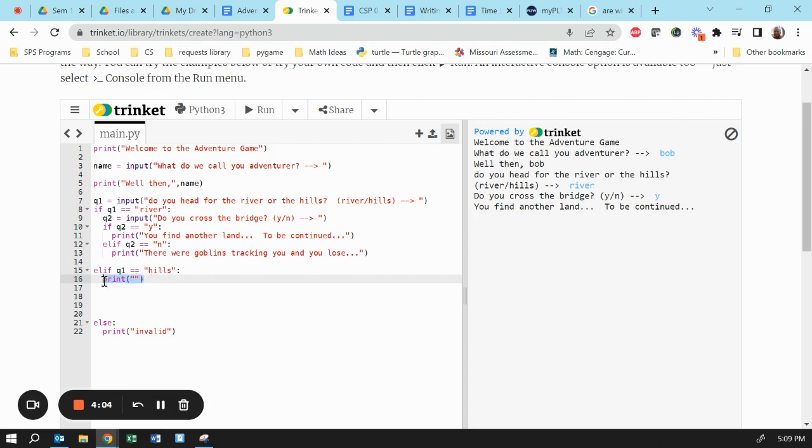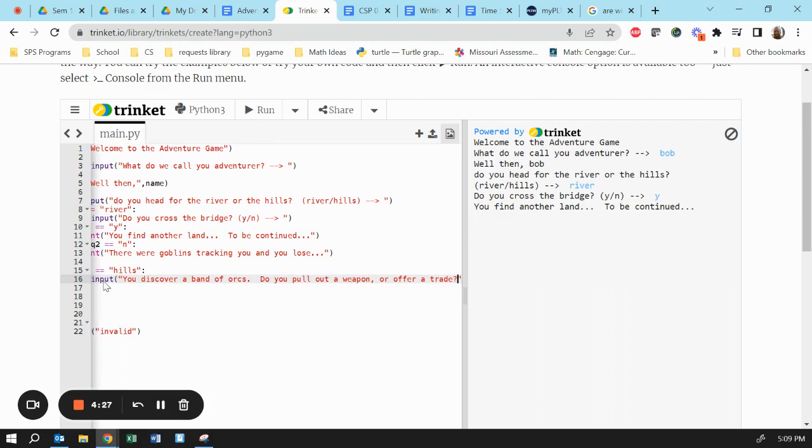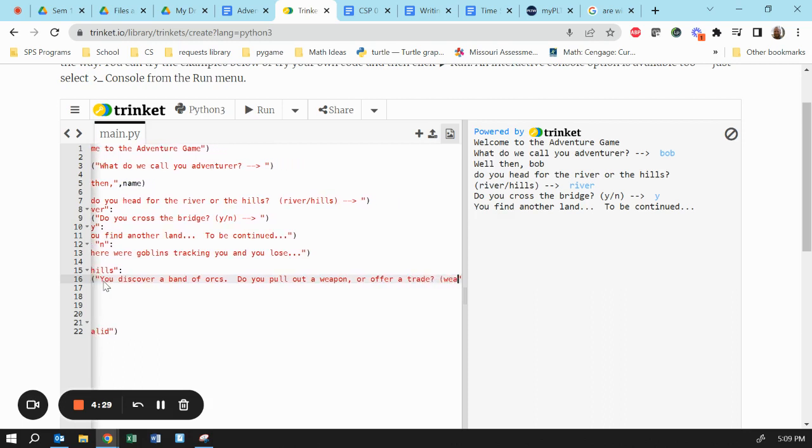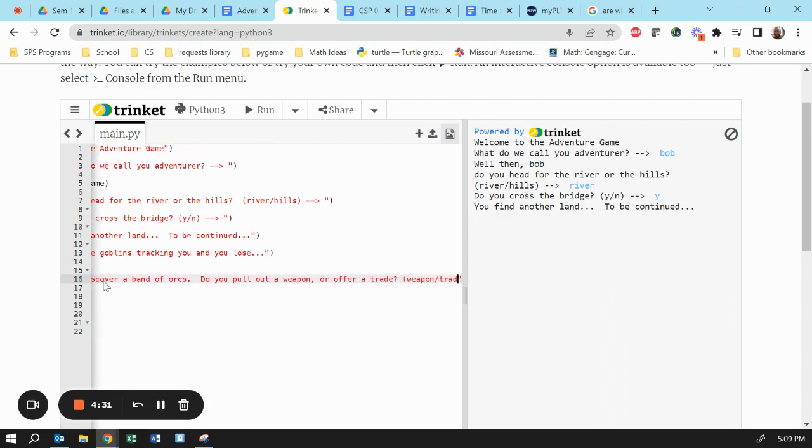Now, I wrote a print statement, but let's go on ahead and do an input. We're on question three. Let's see. You discover a band of orcs. Do you pull out a weapon or offer a trade? So we need weapon or trade.